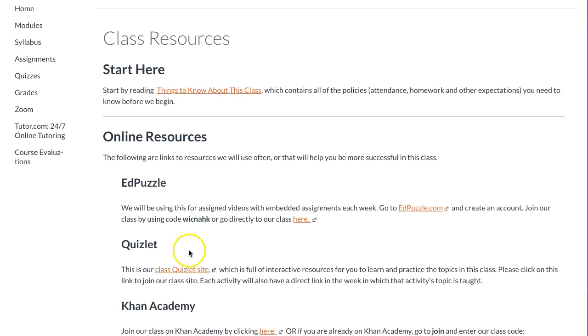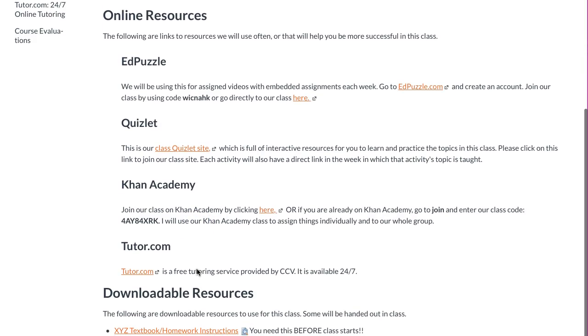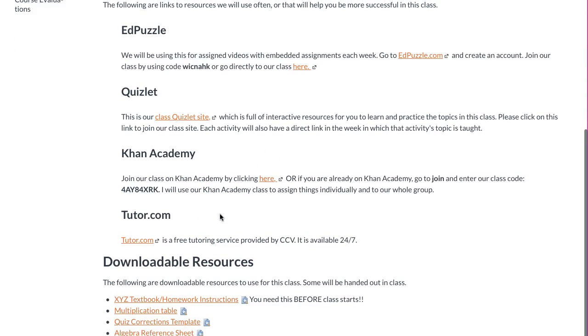And then down here we're going to be using Edpuzzle a lot. We are going to be using Quizlet, Khan Academy, and Tutor.com. These first 3 you need to create accounts for. If you do that before you come to class, it'll just make things simpler.